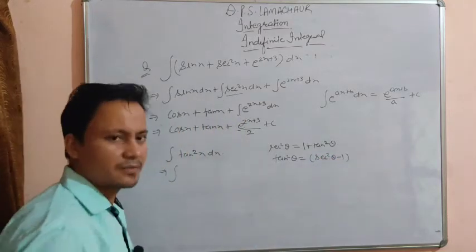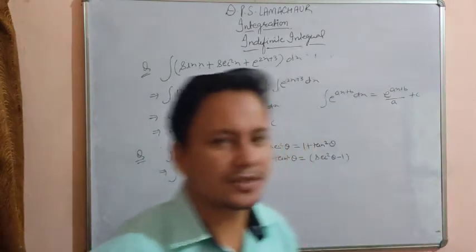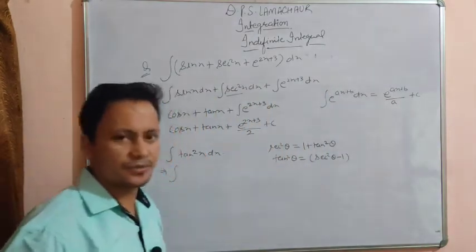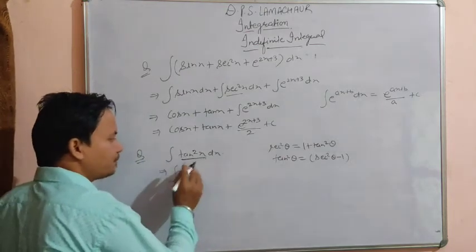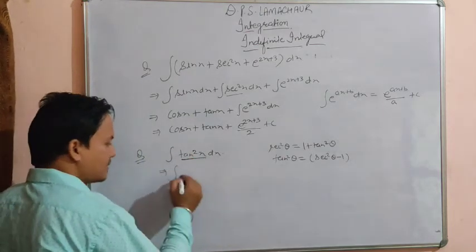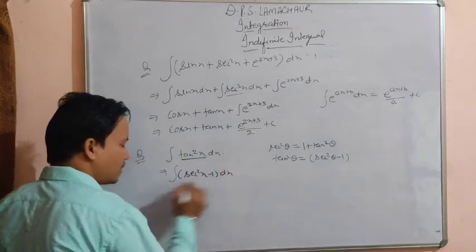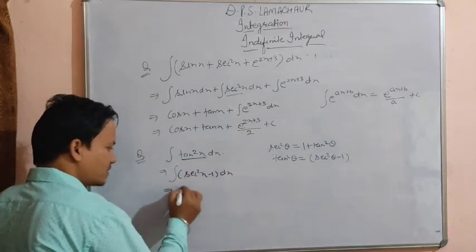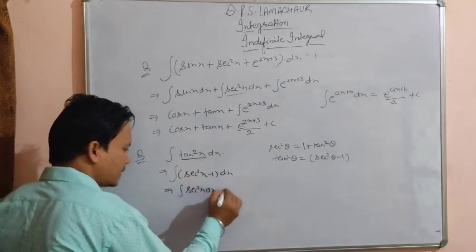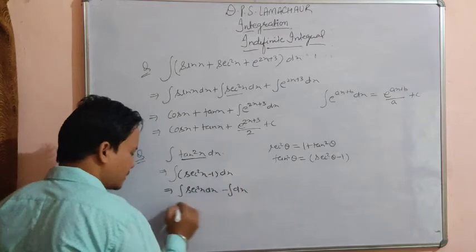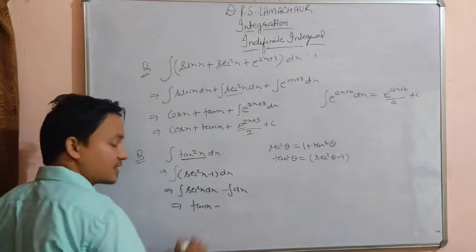So basically you must be understanding one thing: trigonometry is used in each and every step of mathematics. Trigonometry is used everywhere. Okay, so you have to learn the formulas of trigonometry. So we can break tan square x as sec square x minus 1. Okay, now apply the sign of integration to both functions. So integration of sec square x dx minus integration dx. What is the integration of sec square x? It is tan x, minus integration of dx.